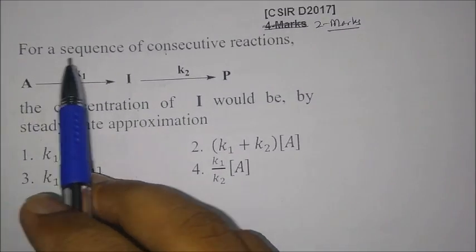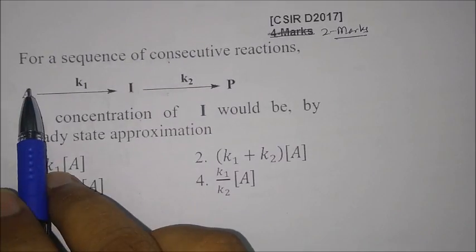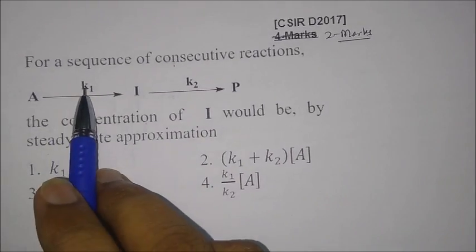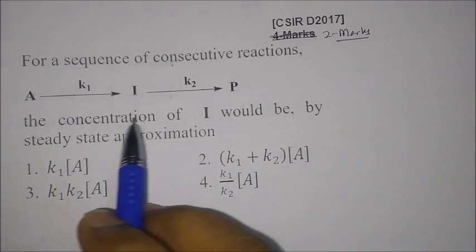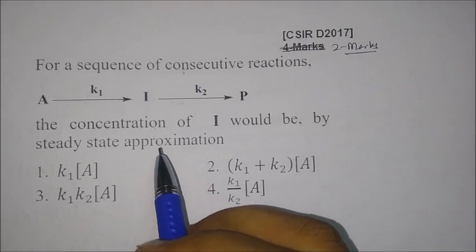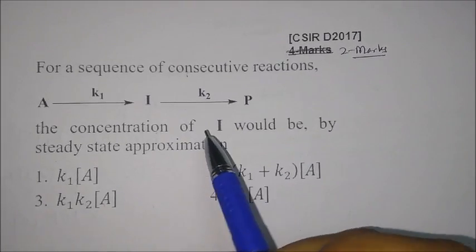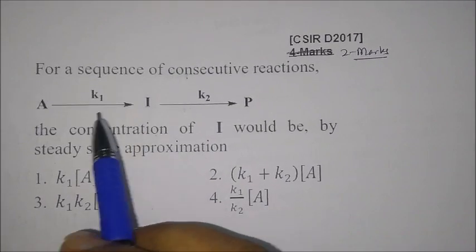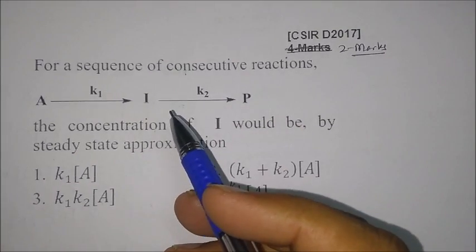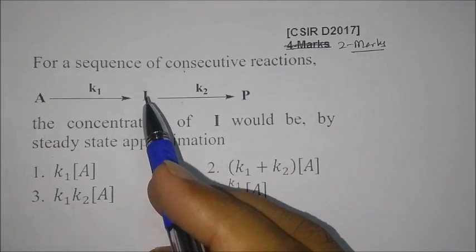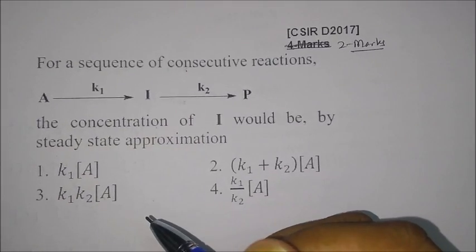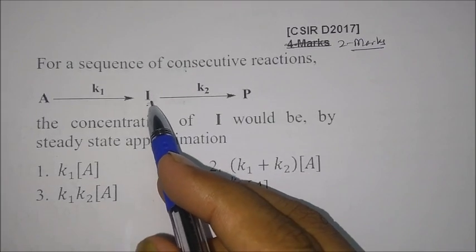The question says that for a sequence of consecutive reactions, A turns into I, and then I is converting into product. The rates of reaction are given as K1 and K2. The concentration of I would be, by steady state approximation... First of all, you have to find out on which species you are applying steady state approximation. The thing which is getting formed and then getting lost, the thing which acts as a product and then acts as a reactant, on that only you can apply this steady state approximation. So we can apply steady state approximation on I only.